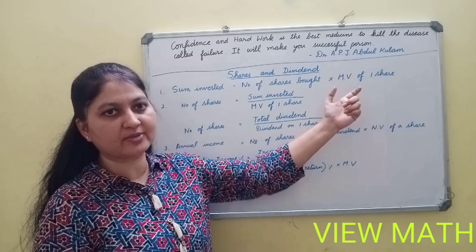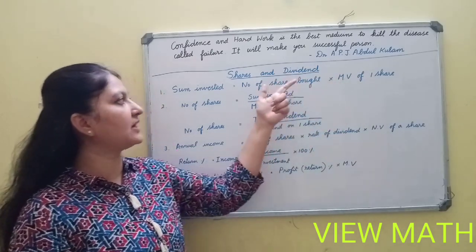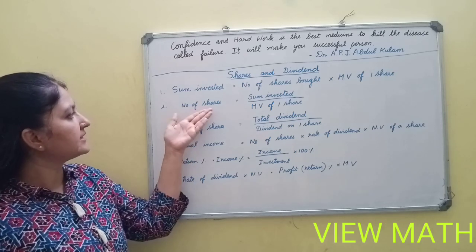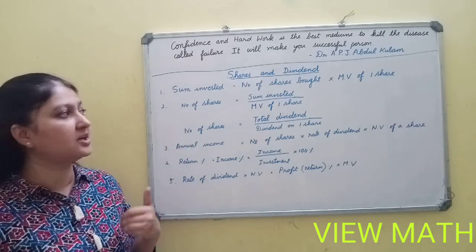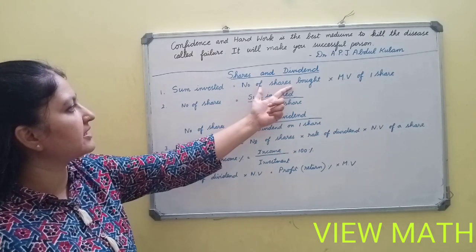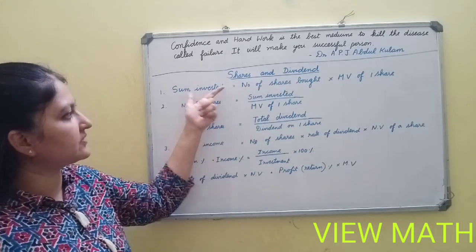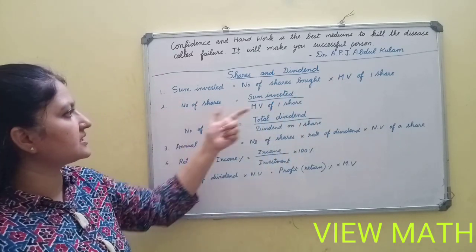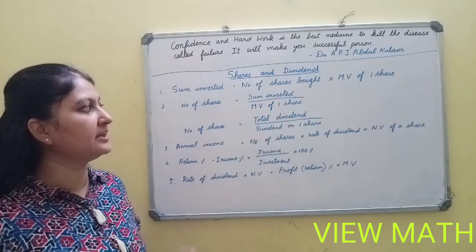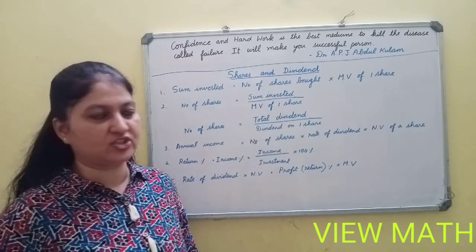At that particular time, what is the market value? So, market value into number of shares gives you sum invested. Next, number of shares. How to find out number of shares? The same formula: number of shares is equal to sum invested. You are bringing this one to the other side, so it comes to the denominator. So, number of shares is equal to sum invested by market value of one share.